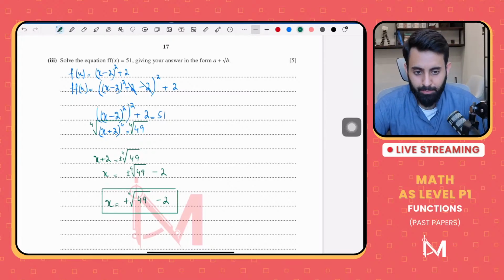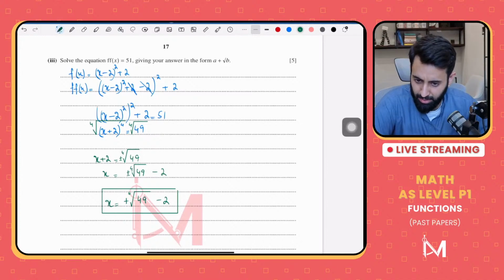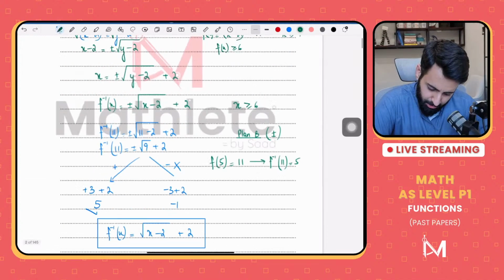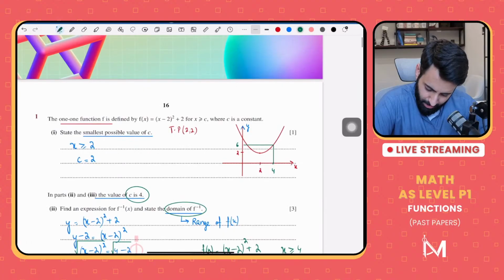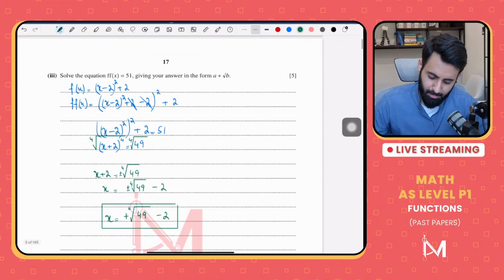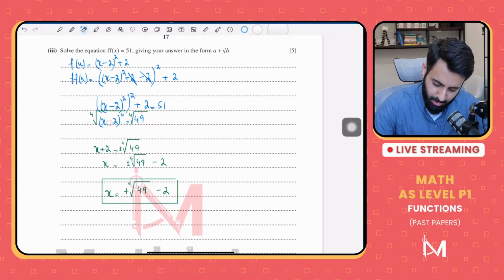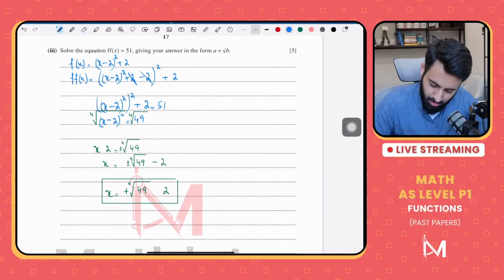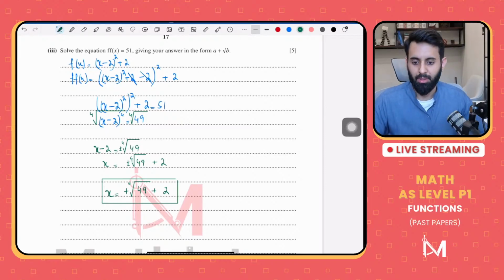Okay. Now, sir, can you repeat the root part again? See, whenever you take the square root or any even root for that matter. So wasn't it x minus 2, not x plus 2? Was it minus 2? x minus 2. Oh yeah, it was x minus 2. How did it become plus? It was x minus 2. Thank you for pointing that out. No problem, just write plus in your answer towards the end. So this becomes plus 2. Thank you for pointing that out.